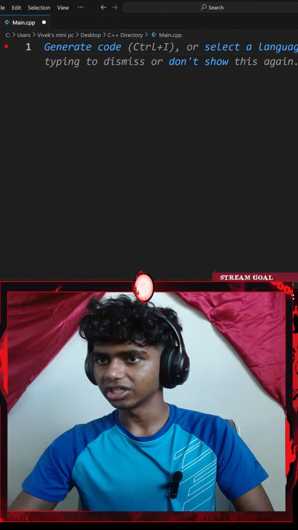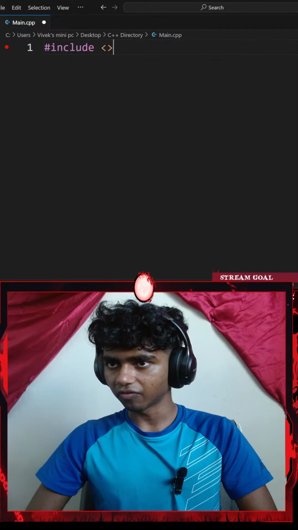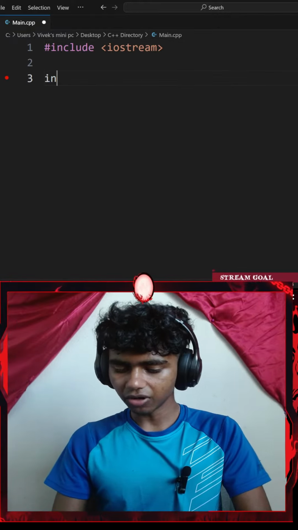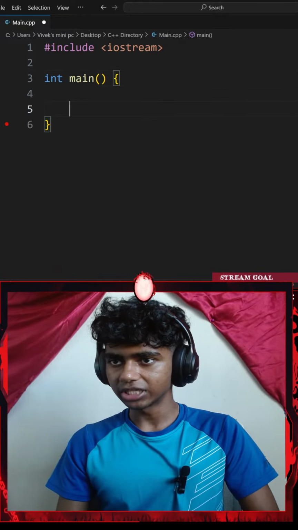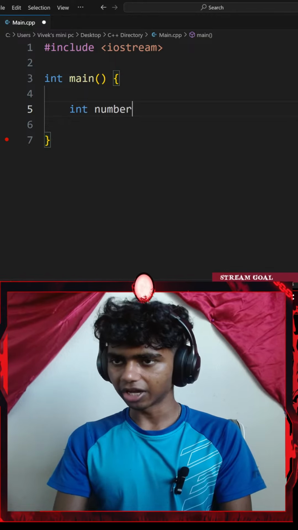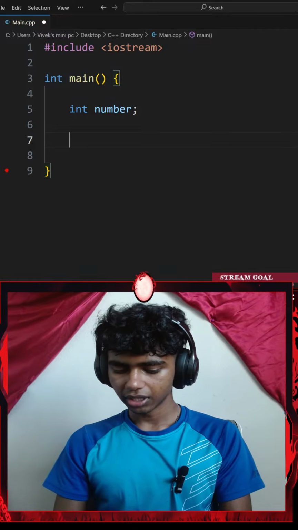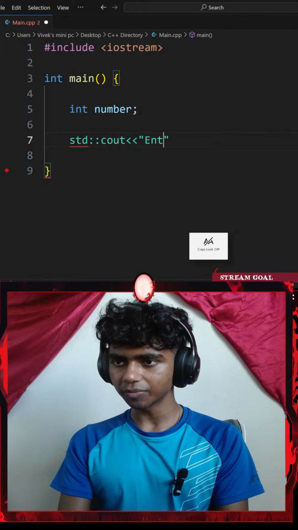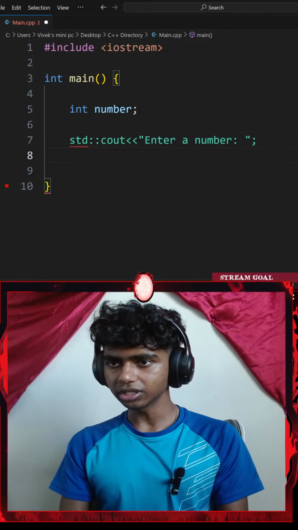Let's go with the control and delete the whole thing. Let me start off by including iostream, a pair of angle braces, iostream. Okay, and then let me go ahead and typecast my main function to be an integer. And then I will go with a pair of curly braces. And then let me go ahead and typecast my number function to be an integer. I'll go with an integer number variable. Okay, next up I'll go with a standard console output with an insertion operator. This is going to be saying something like enter a number. I'll end that with a semicolon.